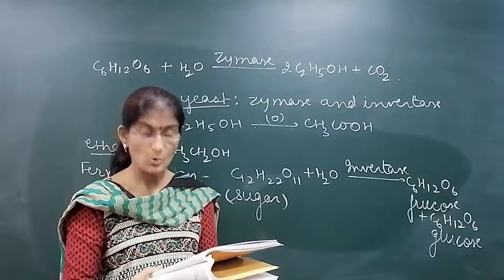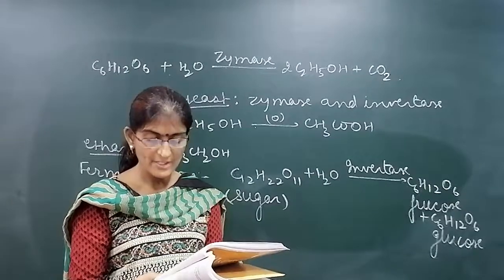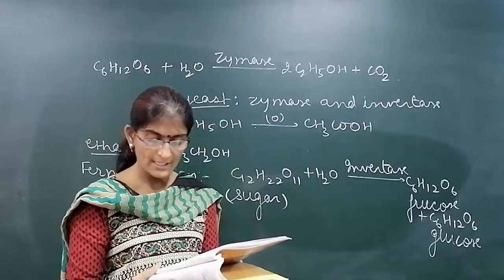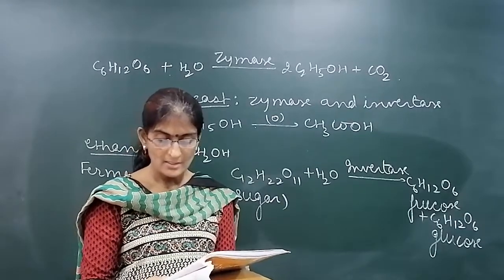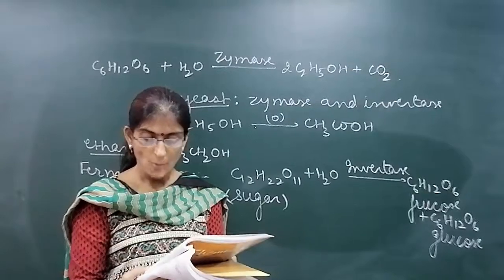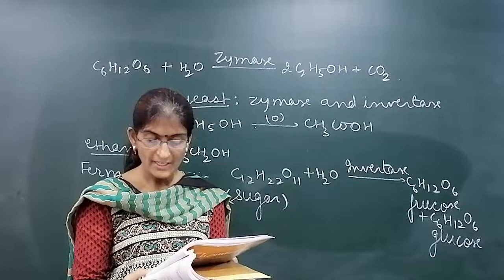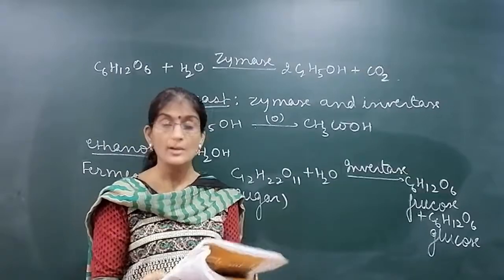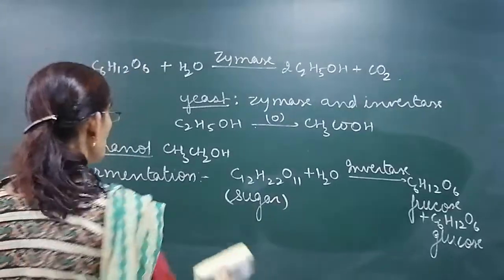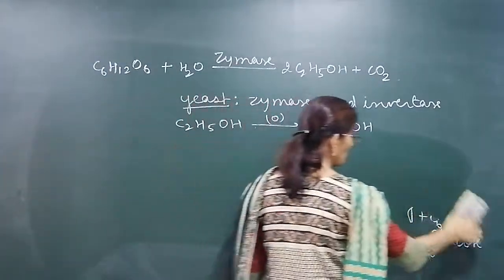Now, what are the uses and properties of ethanol? It is also a colorless liquid. It is used in the paint industry and for preparation of many carbon containing compounds. To make it unfit for drinking, some copper sulfate, which gives color, and pyridine, a foul-smelling liquid, are added. This is called denaturation of alcohol. What do we mean by denaturation of alcohol? Ethanol is used for drinking purposes, because methanol is poisonous.